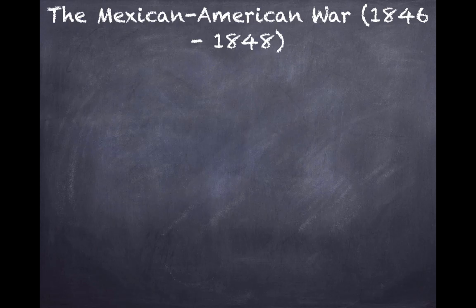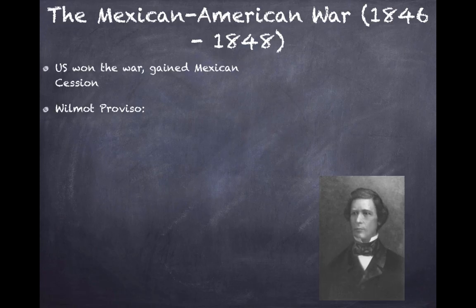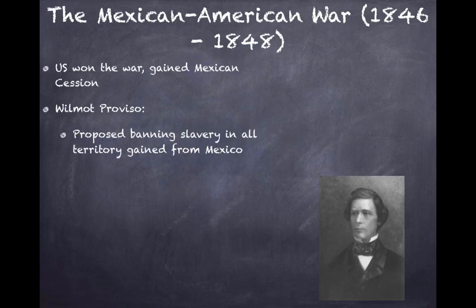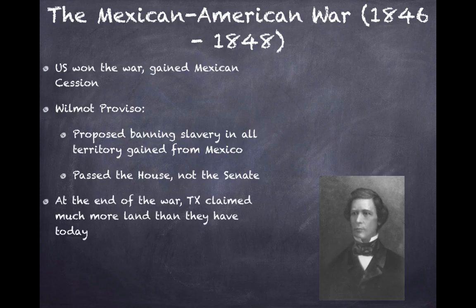Okay, Mexican-American War of 1846 to 1848. The U.S. won the war and it gained the Mexican cession. Now, there was a bill that was introduced called the Wilmot Proviso by this dude, David Wilmot, and it proposed banning slavery in all territory gained from Mexico. This passed the House, but not the Senate. At the end of the war, Texas claimed much more land than they have today, which we'll get to in a second. And how did this lead to increased tensions?